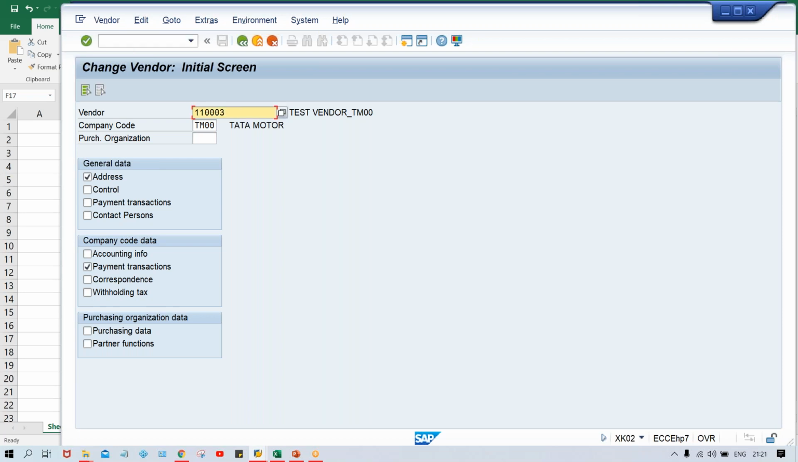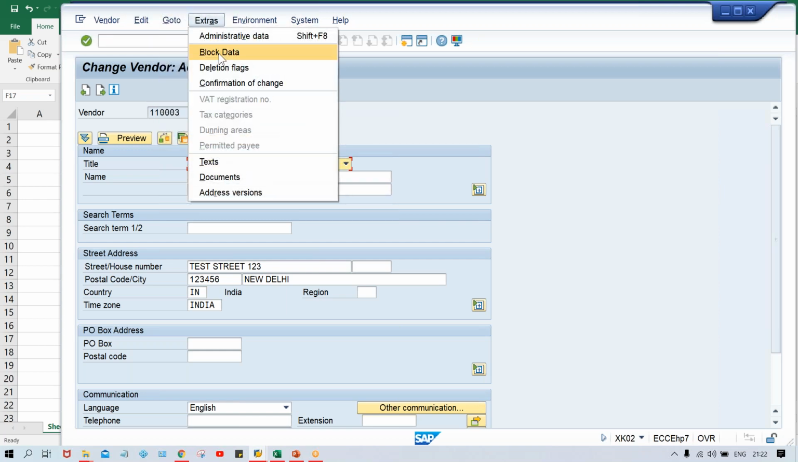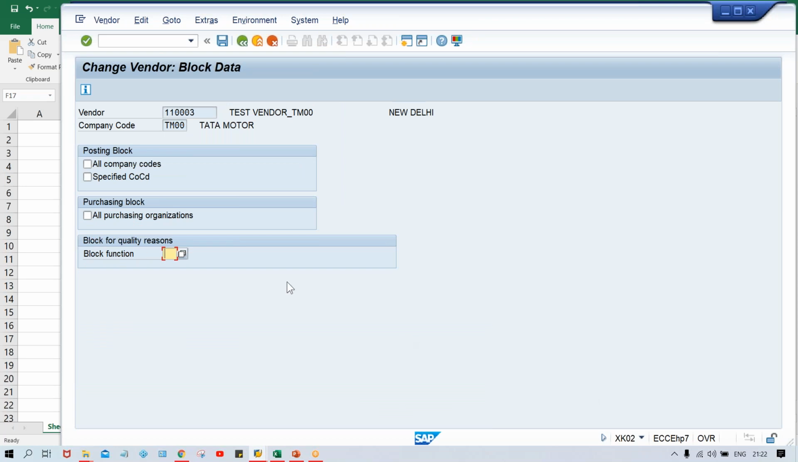XK02. We even have a direct different transaction code also, guys, XK05. Look at here, click on Extra and click on Block Data. If you click on Block Data, it is going to take you to the XK05 transaction code itself.